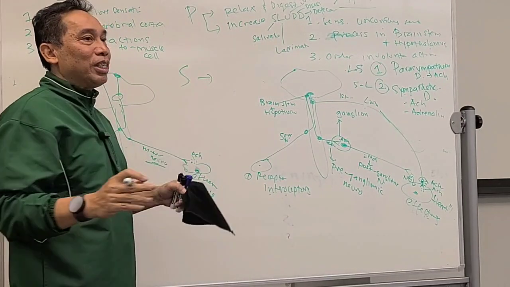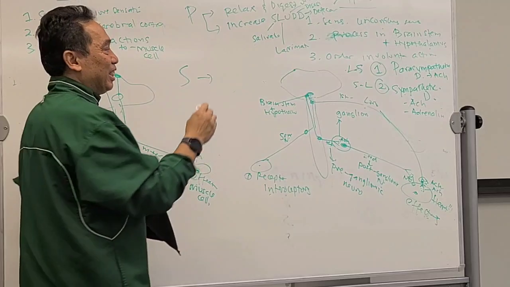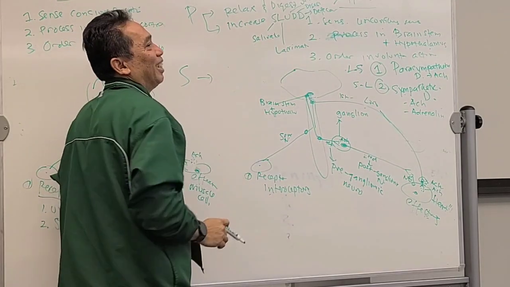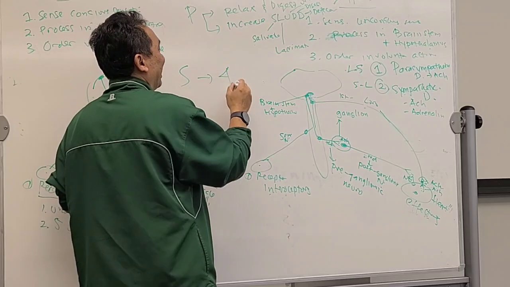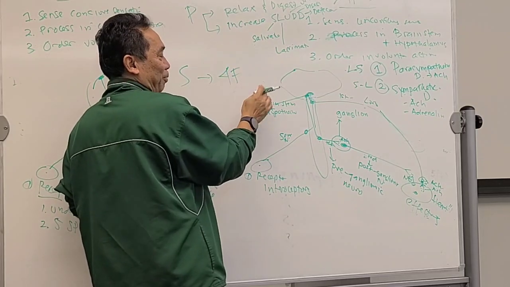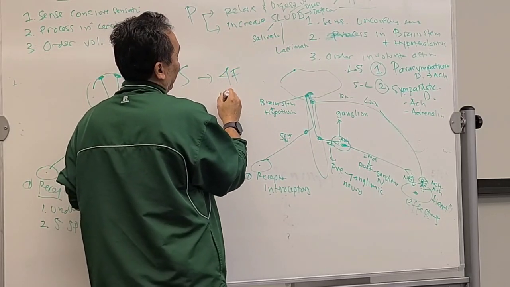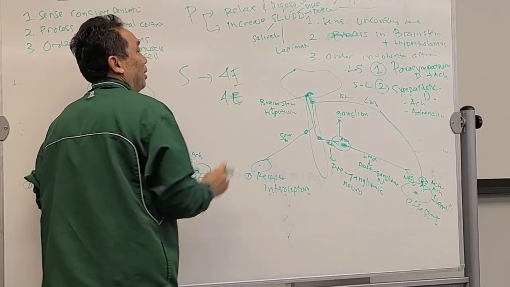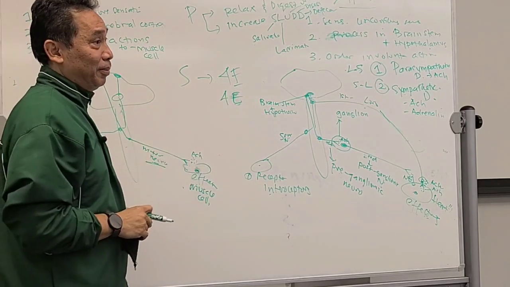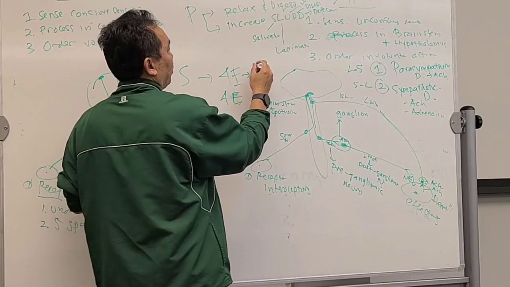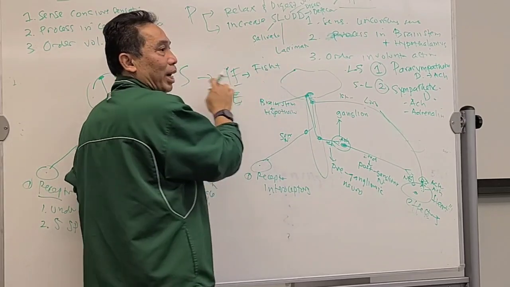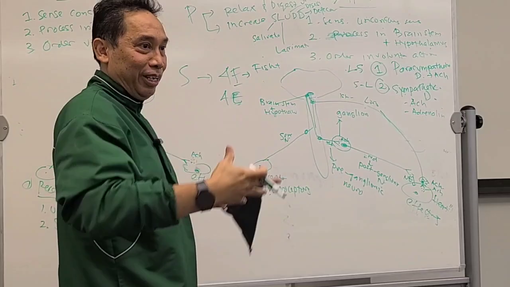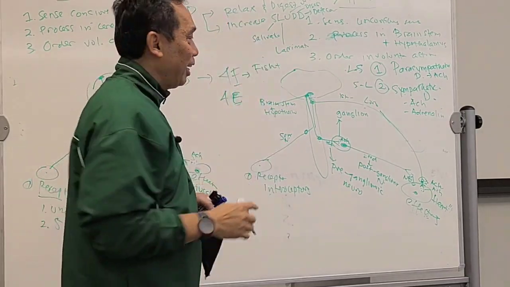Sympathetic, this is mostly when you are under stress. Therefore, it is called the F's, and then the E's. But it's very special over here, right? So, what is the first F? When you fight, you are under sympathetic. What happens to you? Well, you fight. Your heartbeat increases, your eyes dilate.